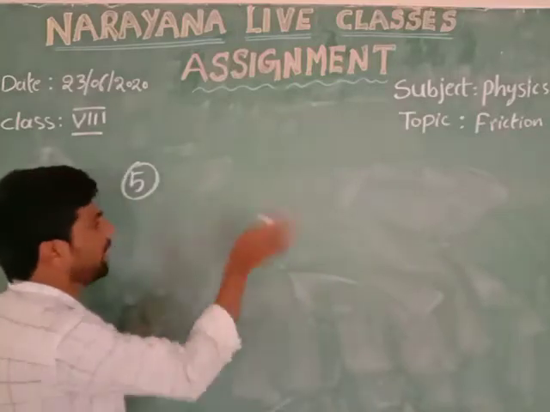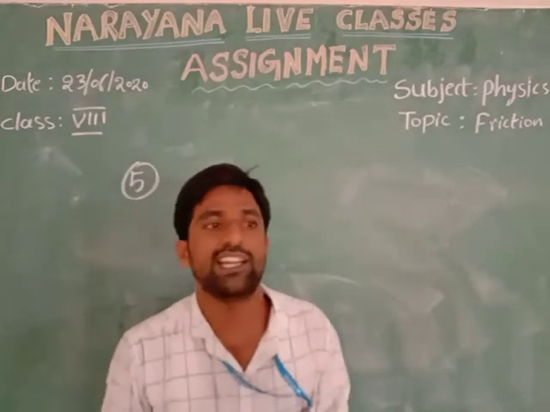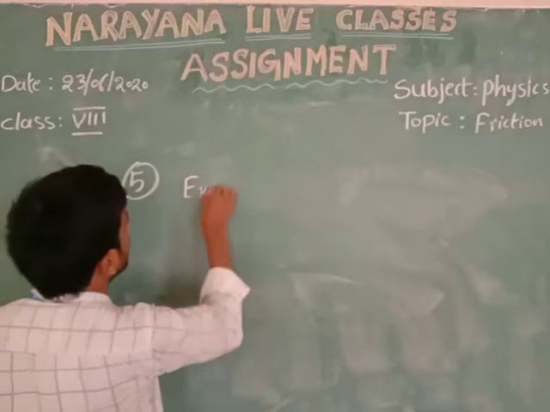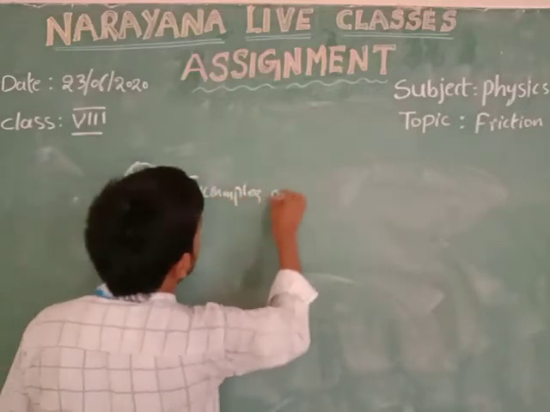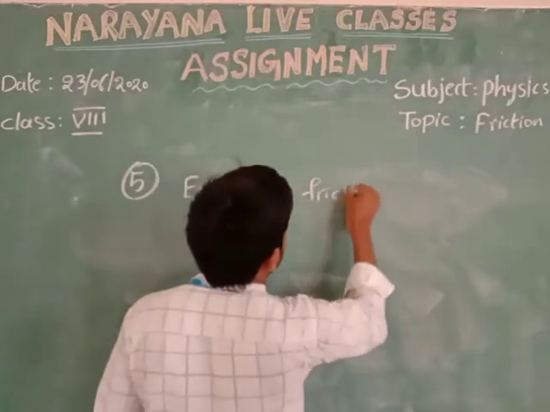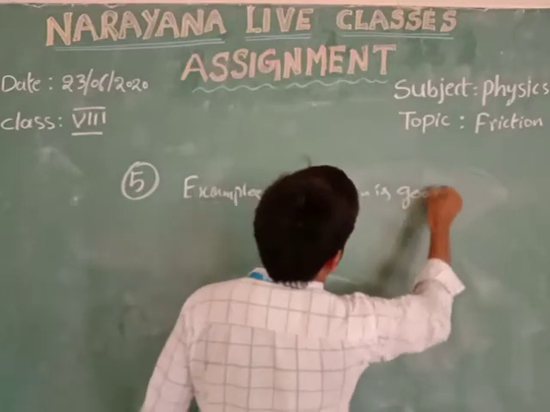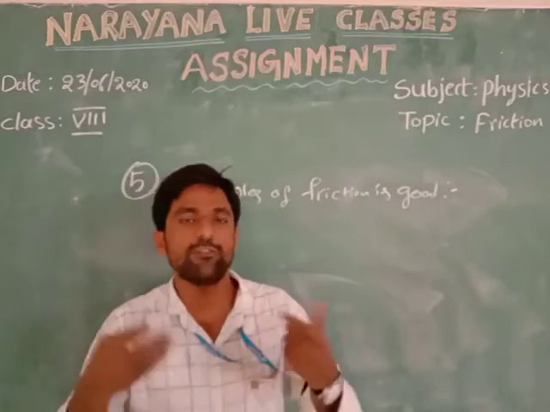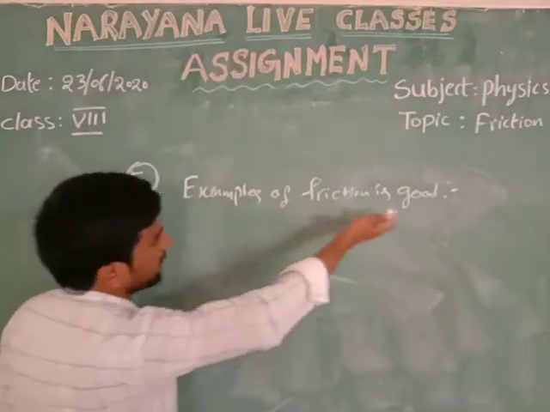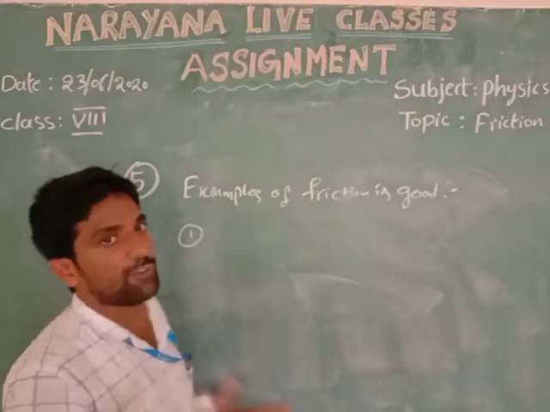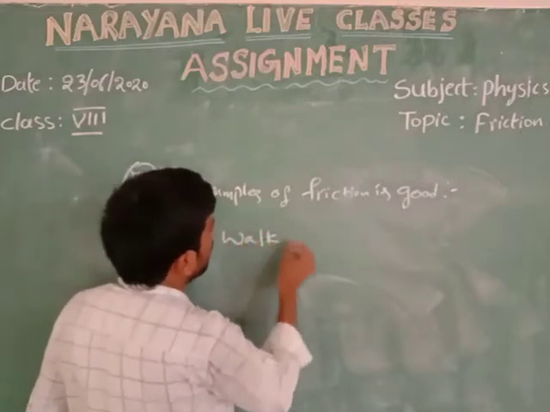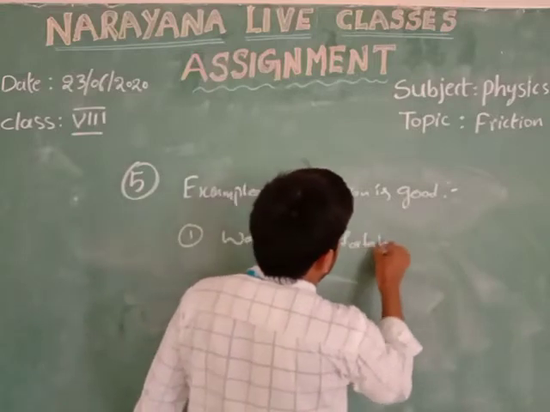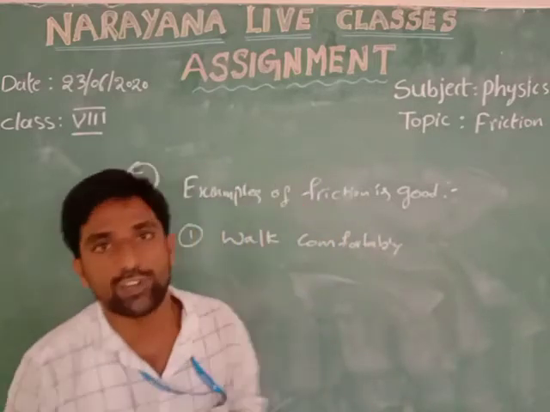First we have to understand the examples of friction being good. We are able to walk because of the friction force. So friction is very good. We can walk comfortably. Friction is very helpful to us.